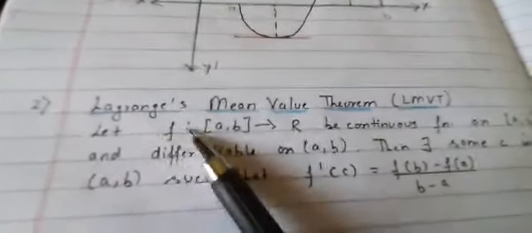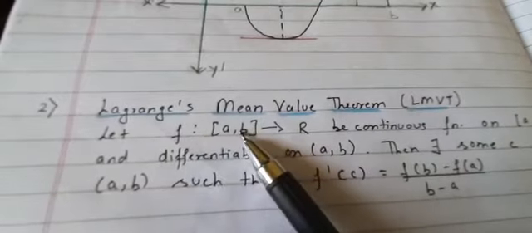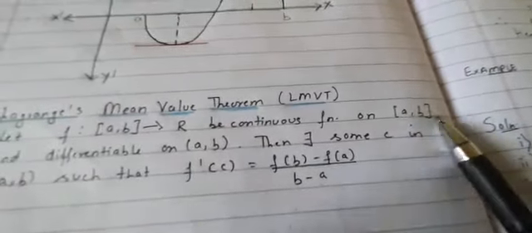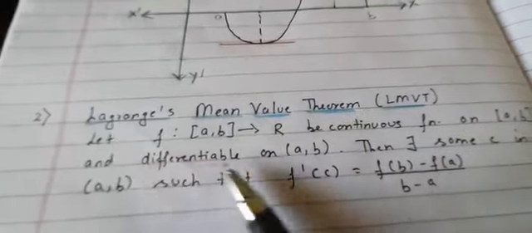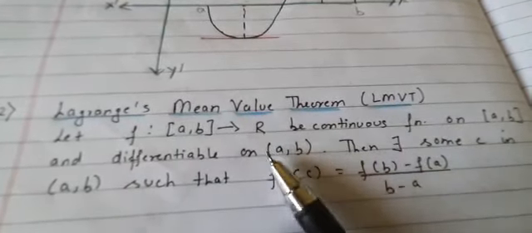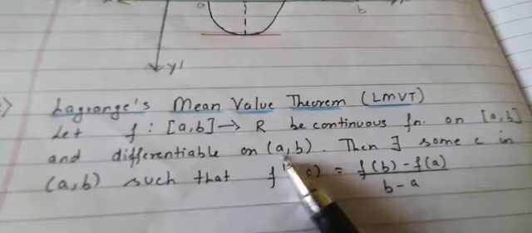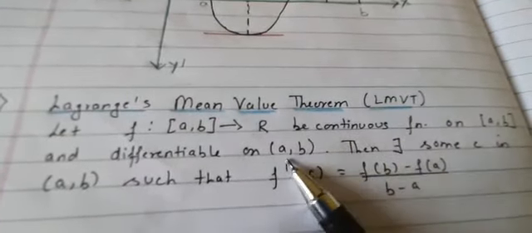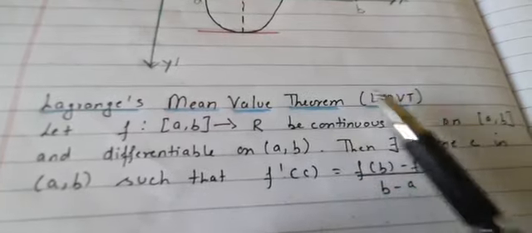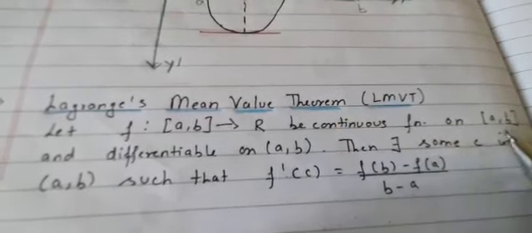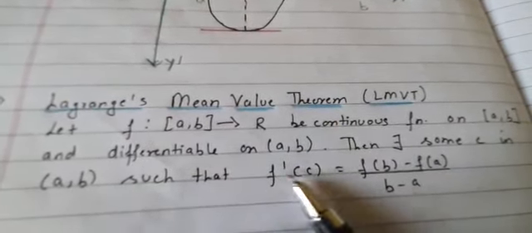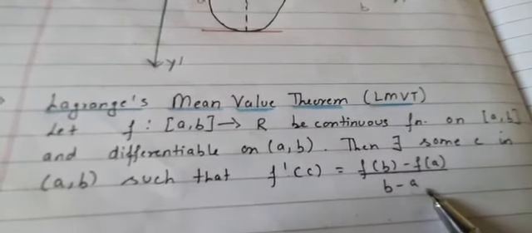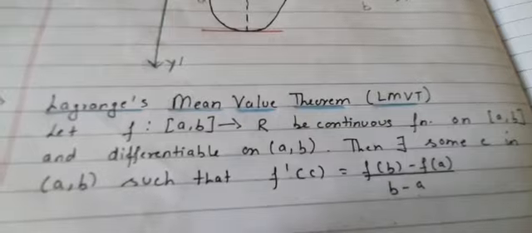Let us see. Let f be a function from the closed interval [a, b] to R, continuous on the closed interval [a, b], and differentiable on (a, b). Here f(a) will not be equal to f(b). If f(a) is equal to f(b), we will apply Rolle's theorem. But if f(a) is not equal to f(b), then we will apply the mean value theorem. Then there exists some c in (a, b) such that f'(c) is equal to (f(b) minus f(a)) upon (b minus a). Now we'll see the geometrical interpretation.